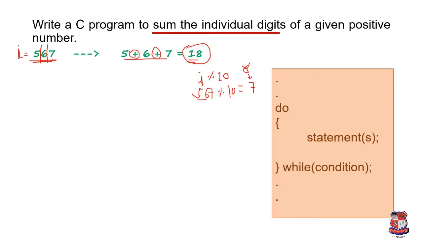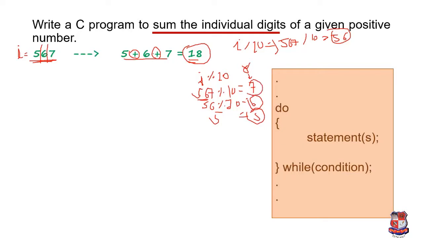For the next iteration I have to use the remaining digits, and for that I have to write I divide by 10. For example, 5 6 7 divided by 10 will give me 56. Now this 56 I will use for our next iteration. So in the next iteration we'll do 56 modulo 10, and it will give us 6. The same will repeat for the last, that is for 5, and it will give us 5.